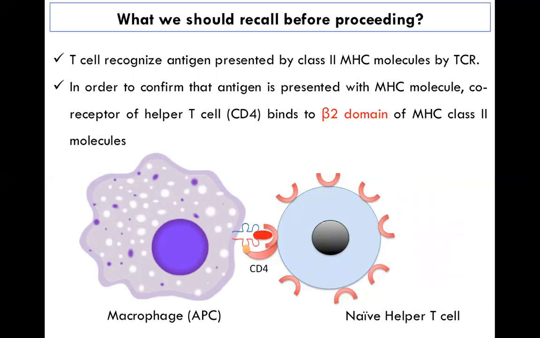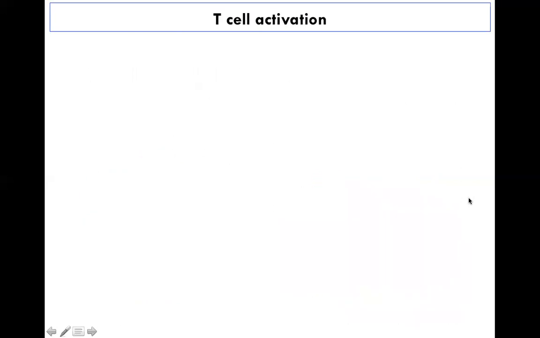Going further, as a result of this interaction, how do the naive helper T cells become activated helper T cells? That is what we are going to learn in today's lecture.